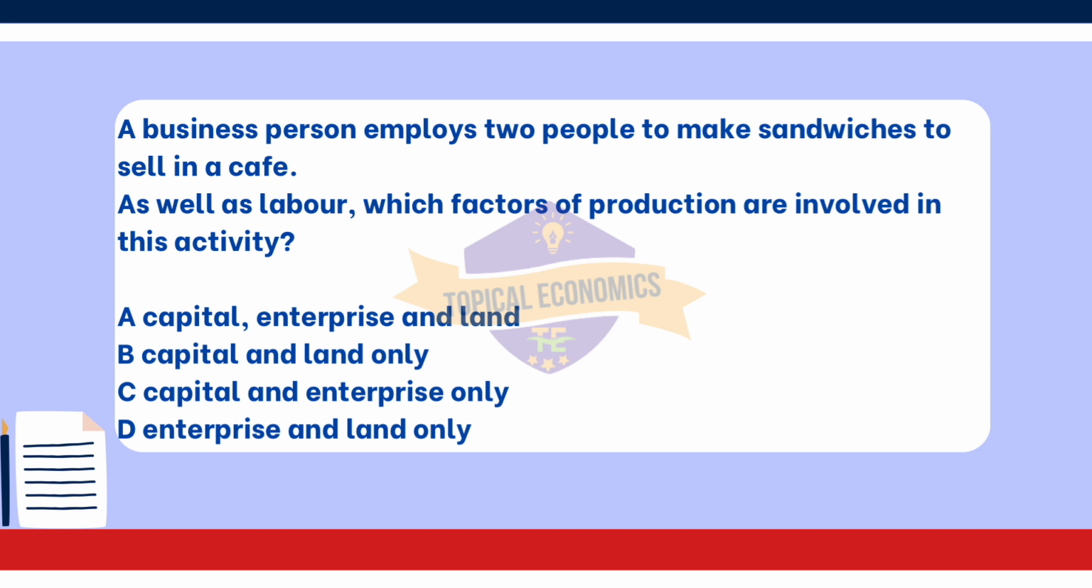Lastly, option D, enterprise and land only. This option is incorrect as it omits capital. Without the tools and equipment, capital, the employees would not be able to make sandwiches effectively.